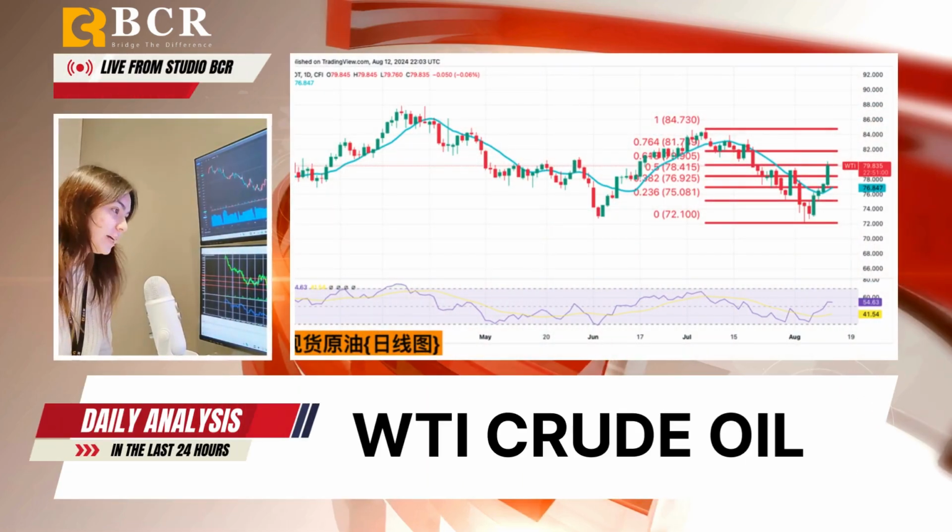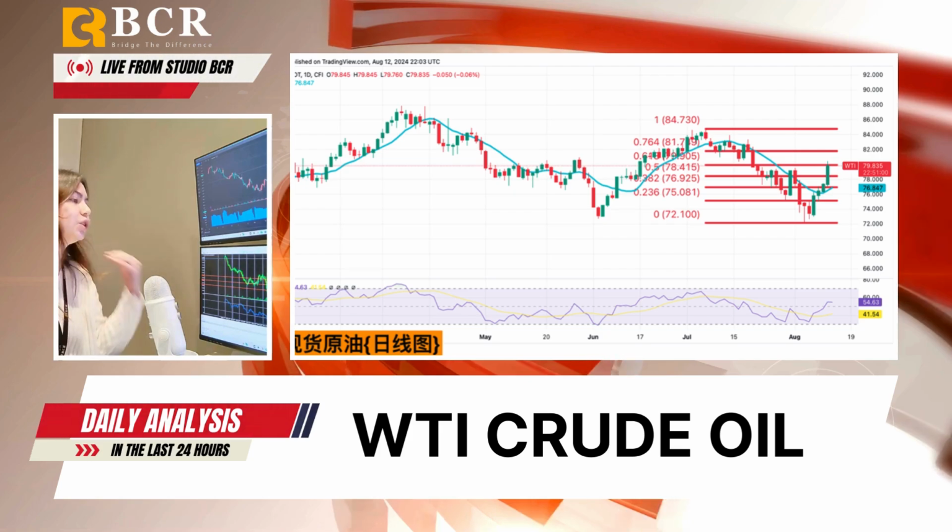Then for oil prices, they rose for the fourth straight day on Monday, reaching a recent high of $80.44, driven by supply concerns amid Middle East tensions and positive economic data from China and the US. West Texas Intermediate (WTI) crude hovered around $77.4 per barrel during the Asian session.